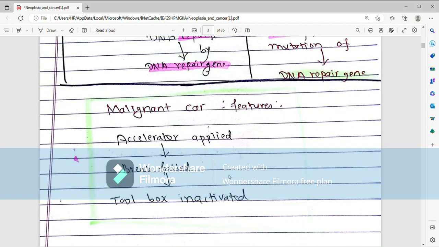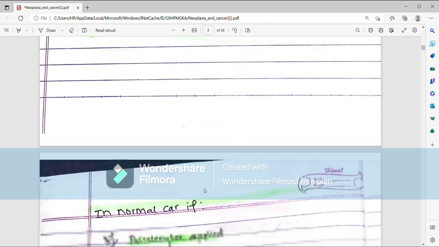Let us take an example of malignant car. We have previously said malignant car in which accelerator is applied, that is gain of function mutation of proto-oncogene, brake is failed, that is loss of function mutation of tumor suppressor gene, and toolbox is inhibited, that is loss of function mutation of DNA repair gene.